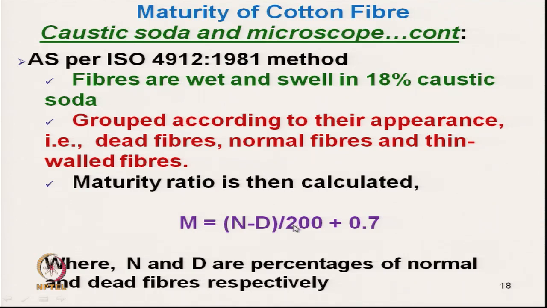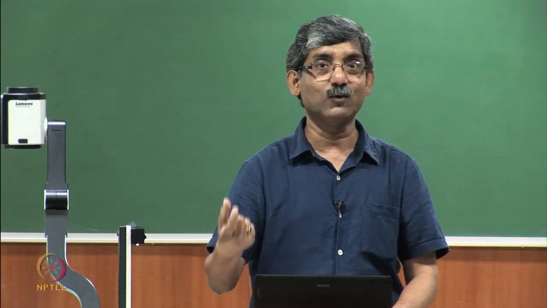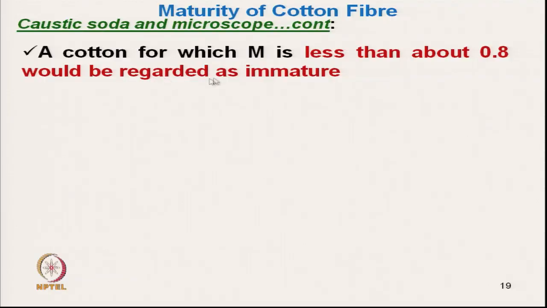Suppose we test 150 fibers or 1000 fibers, we have to convert N and D into percent. A cotton with M less than 0.8 would be regarded as immature cotton.